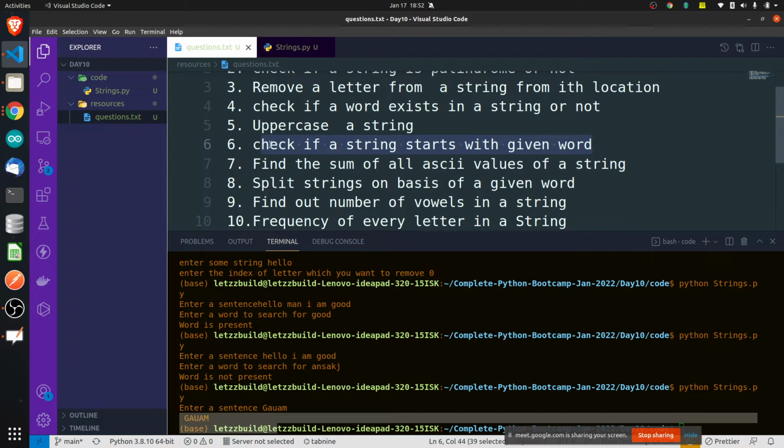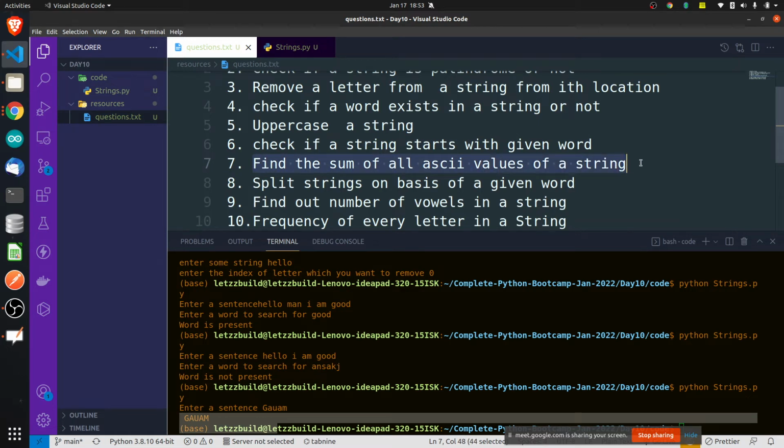Yes. Take two inputs from the user. One is the string, the sentence, and the second one is another check word to check. So it should print whether it is starting with. If it is starting with, you can print something like it is starting with. If it is not starting with, you can print it is not starting with. Now this one. Come on.